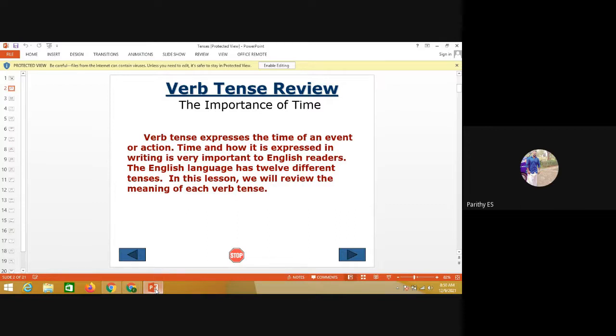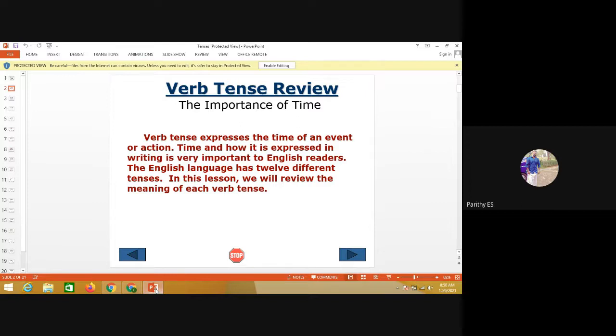For present perfect, we use have, has plus the third form. Past perfect means had plus the third form. Future perfect means will have plus the third form. For present perfect continuous tense, we use have, has been plus verb plus ing.